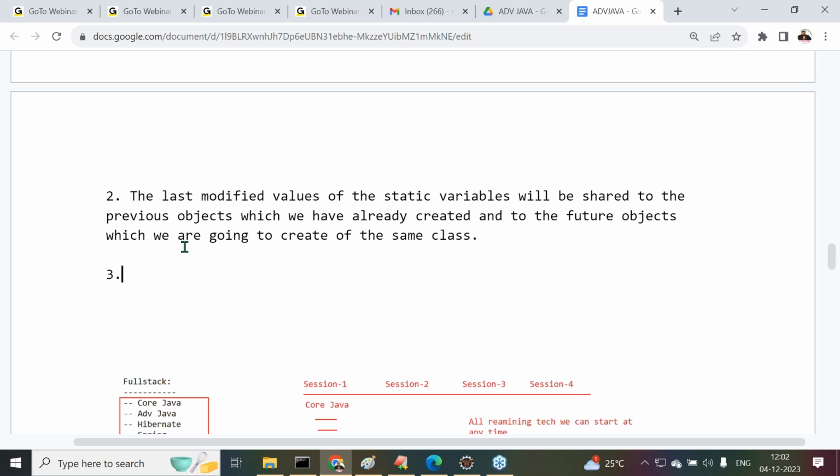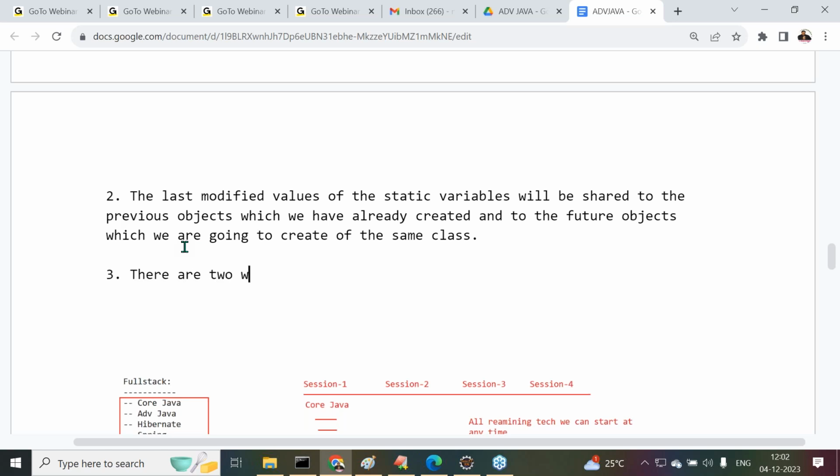Next one: how can we access the static variables in Java applications? There are two ways to access the static variables. One is by using the reference variable of the respective class, and the second one is by using the class name directly. Understand my point here?